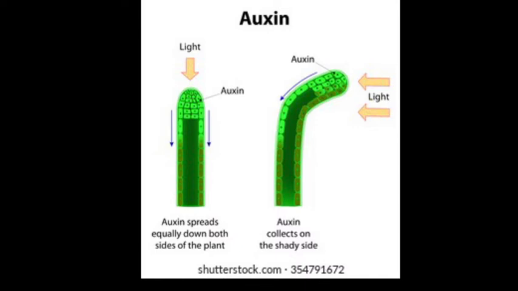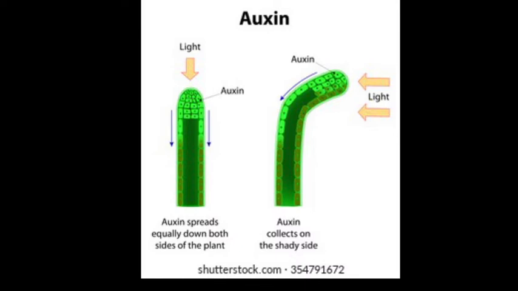Phototropic means: photo means light, tropic means movement, so plant movement because of light. Geotropic means: geo means gravity, tropic means movement, so the response of a plant due to gravity. Auxin is made by cells at the tip of the stem and roots. Auxin moves away from the light and toward gravity.